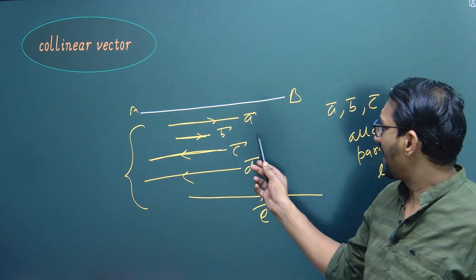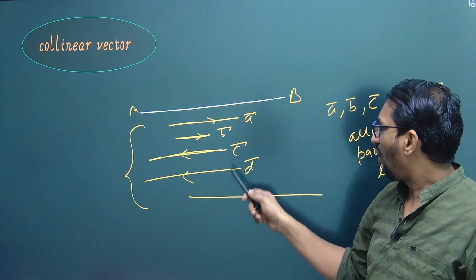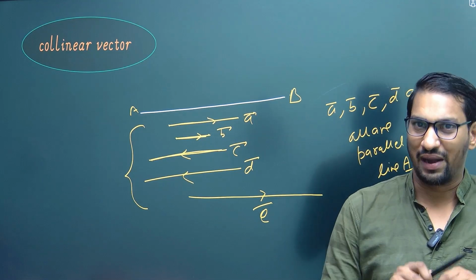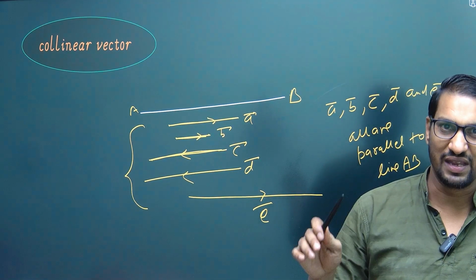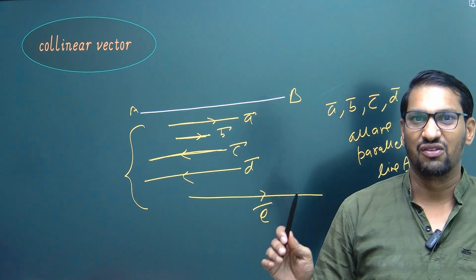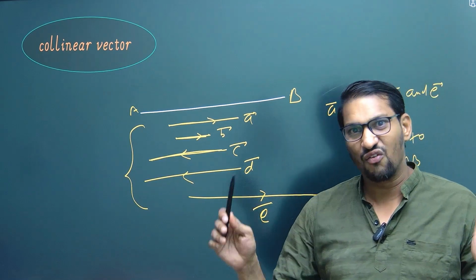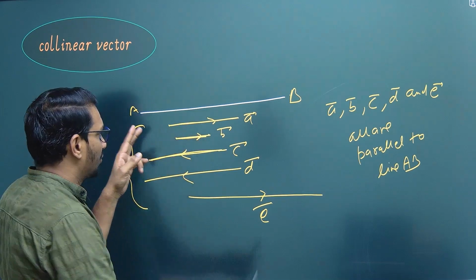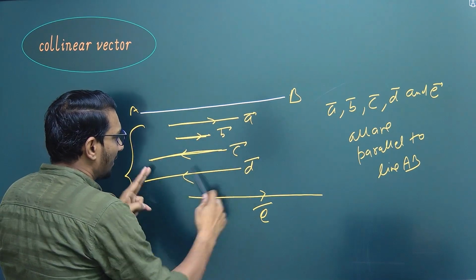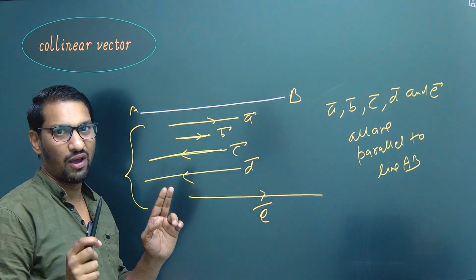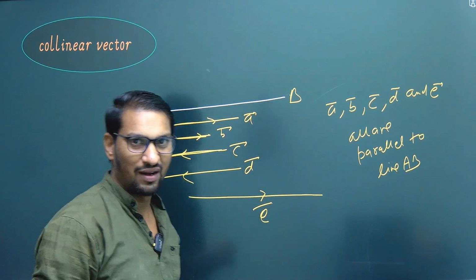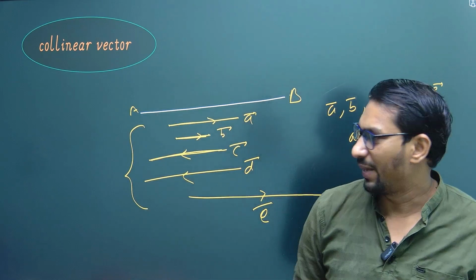Their direction may be opposite to each other, but all these are collinear vector because all these vectors are parallel to a given line. And when we compare with a line, then we take only line segment of vectors, remove its direction, and check whether these lines are parallel to this line or not. If these lines are parallel to this line, then all these are collinear vectors. Okay.